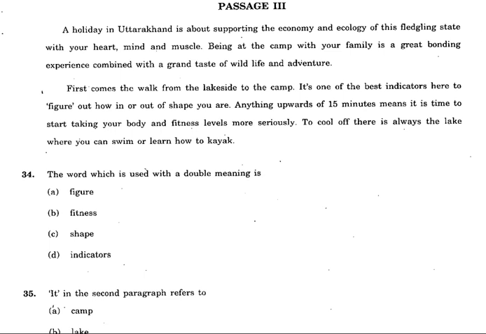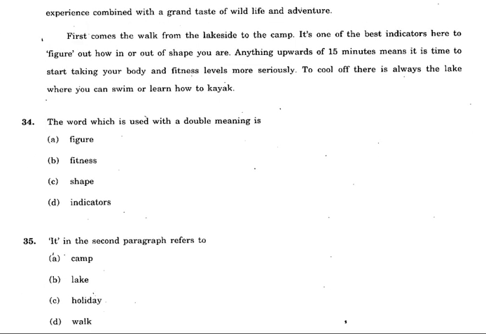"It" in the second paragraph refers to. Now it's one of the best indicators here. First comes the walk from the lakeside to the camp. First comes the walk. Walk. See, if you write blindly, you may think it's a lake, or you may think it's a camp. No. First comes the walk. It's a walk from the lakeside to the camp. The answer is walk, right? So it's not camp, lake, holiday, right? It's a walk.